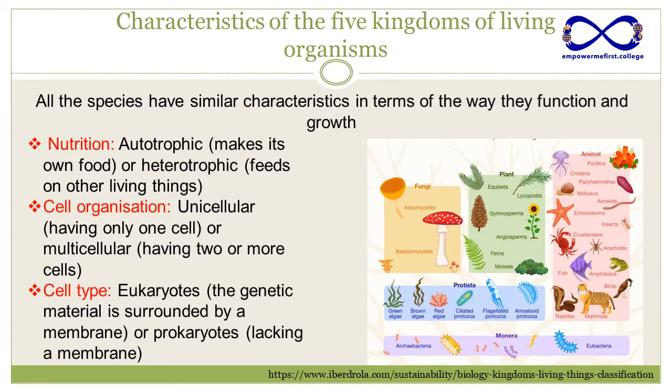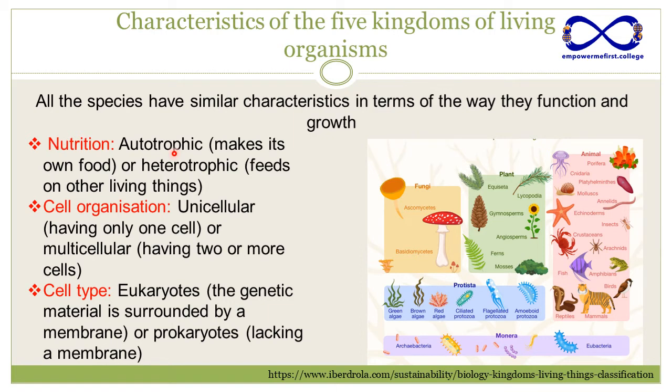Let's now have a look at the characteristics of the 5 kingdoms of living organisms. Be careful, all these characteristics can be found in all living organisms. All the species, in fact, have similar characteristics in terms of the way they function and grow. What can we easily detect? We can detect, for example, one characteristic that is very important, that is nutrition.